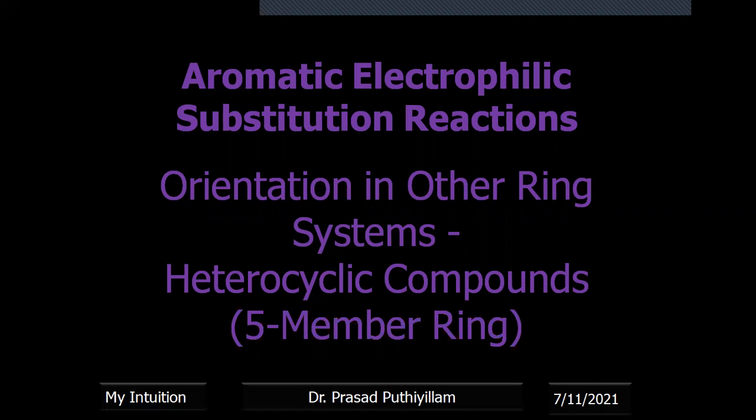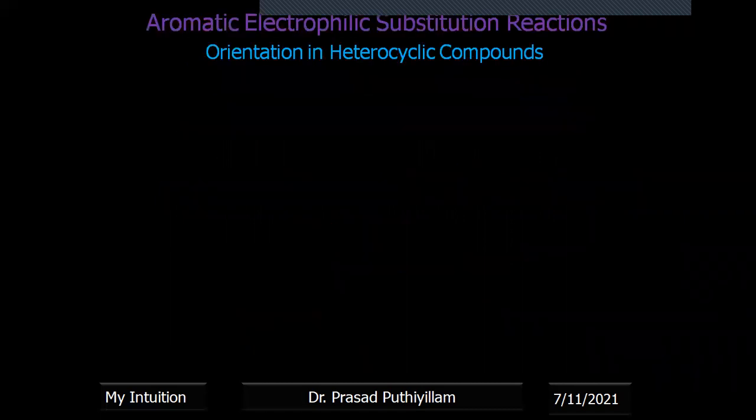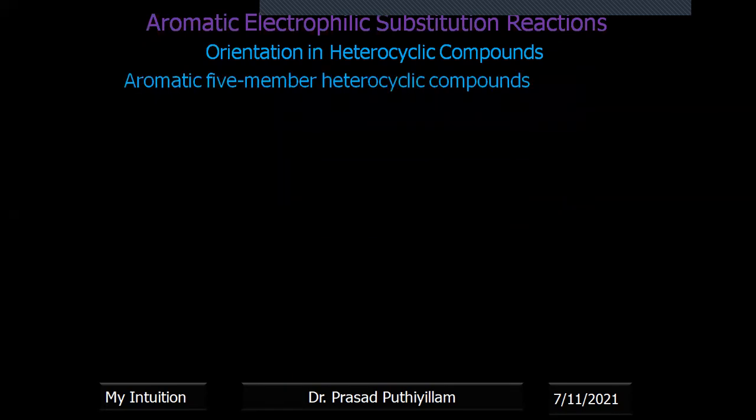So first, this class explains some examples with a 5-member ring. Not all the examples I'm taking. Okay, the 5-member ring I'm taking here as an example. So, orientation in heterocyclic compounds: aromatic 5-membered heterocyclic compounds. Some of the examples: this we call pyrrole. It is visible to you.